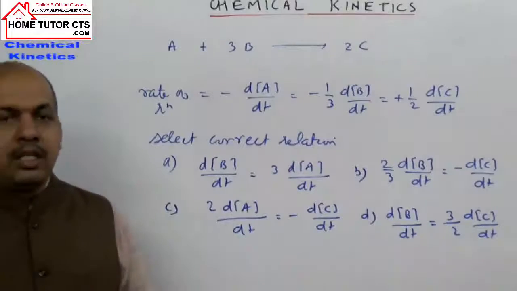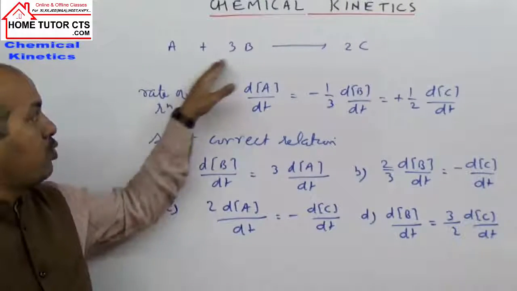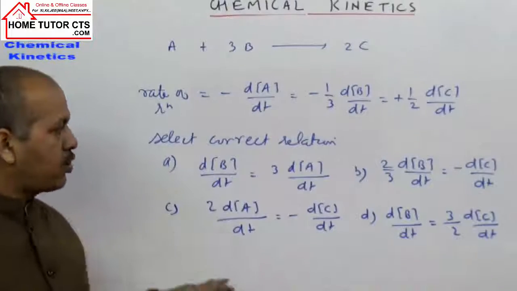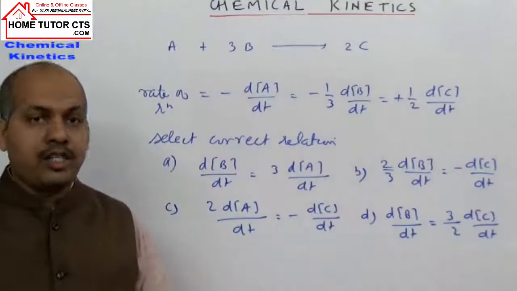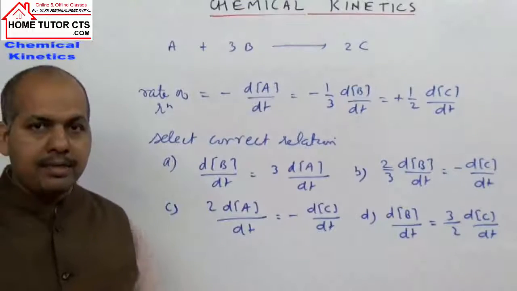Now in the exam you will get a question, and they ask you this correct relation in the given set of expressions. Can you tell the correct answer?